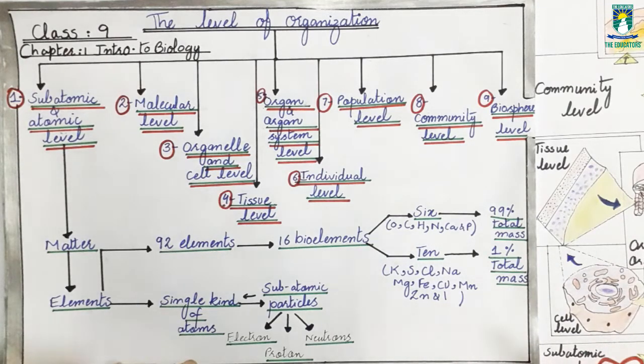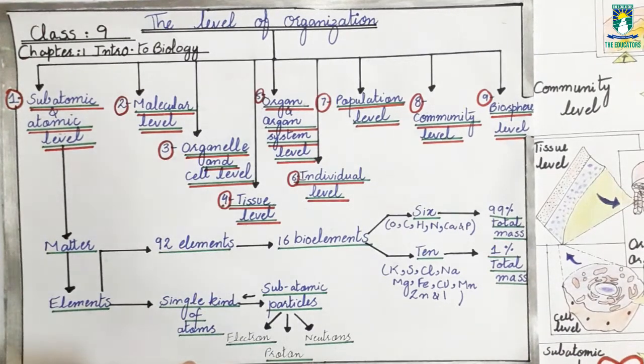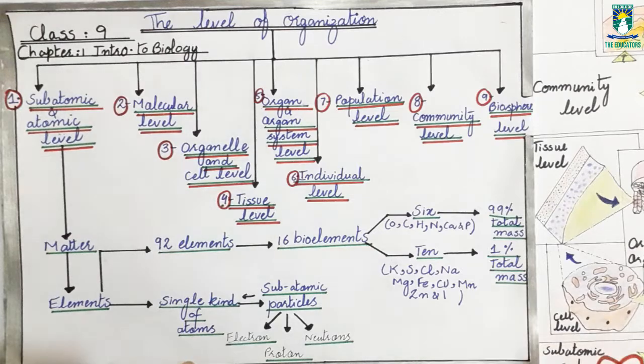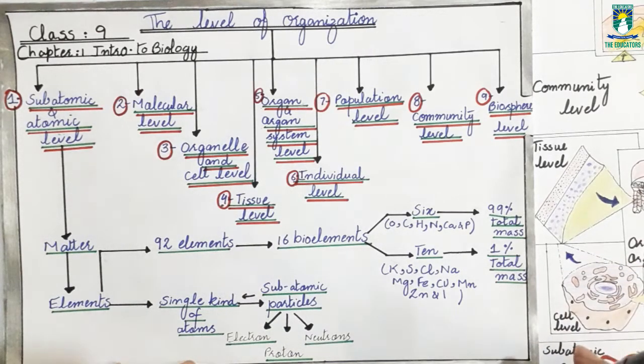If I give you the example of a building, have you ever observed a building? A building is made up of a small thing, which is a brick. Bricks assemble to form a wall. Then walls assemble to form a room. Then rooms assemble to form a building. The same thing happens in our living organisms.